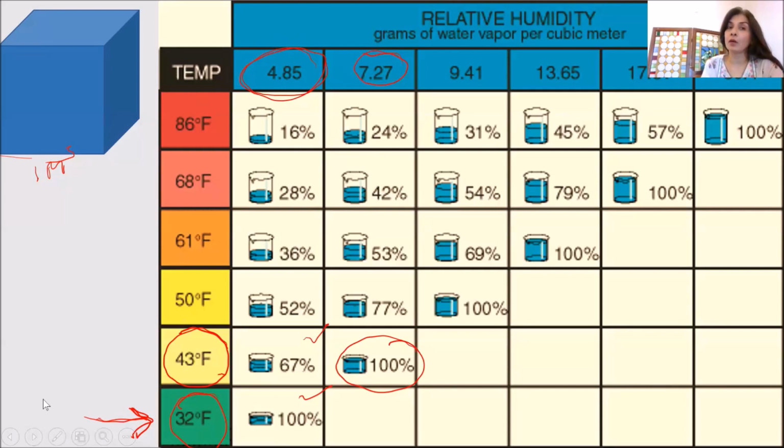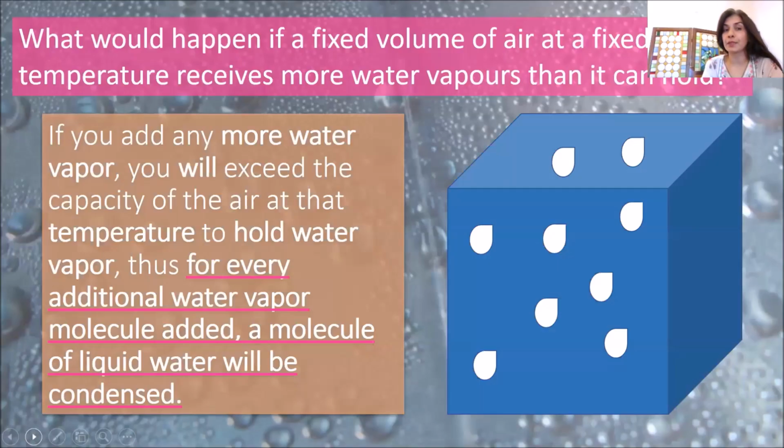If we add more, it is not just 4.85 water vapor. If we are adding some molecules of water vapor, then what would happen? If you add any more water vapor, you will exceed the capacity of air at that temperature to hold water vapor. Thus, for every additional water vapor molecule added, a molecule of liquid will be condensed. Suppose in the diagram on the right, a cube is made.